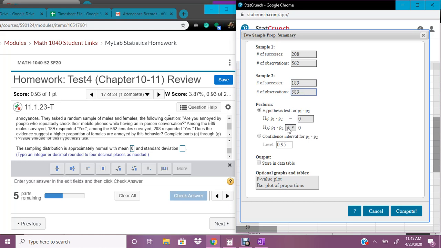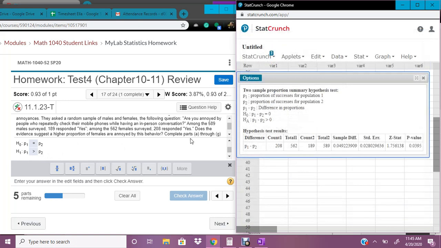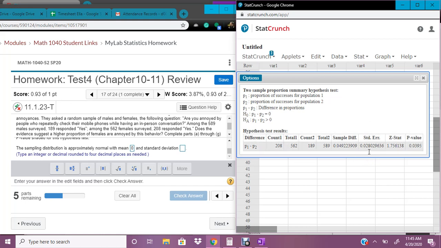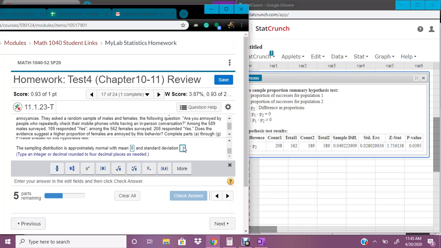Then change this right now, even though it wouldn't really matter. Make sure that it looks the same. This sample difference right here, the standard error, you can plug in for your standard deviation.